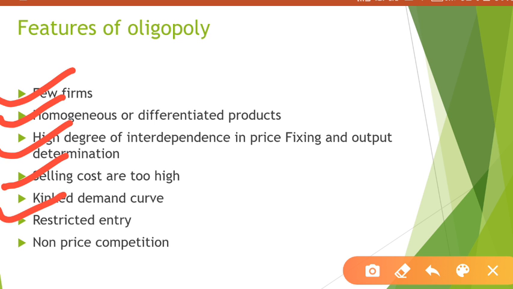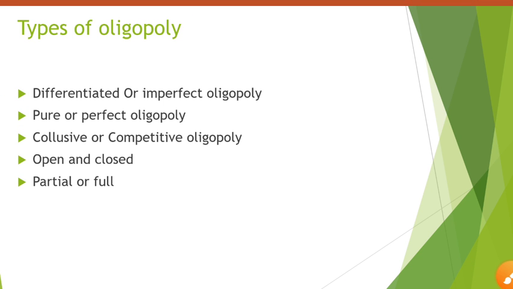Their demand curve cannot be determined. A proper shape of demand curve cannot be predicted. Why? Because we don't know how the people are going to behave in future with the changes. Okay, their entry is restricted generally, and they have competition, but they don't compete with price. Okay, they try to compete with some other strategies.